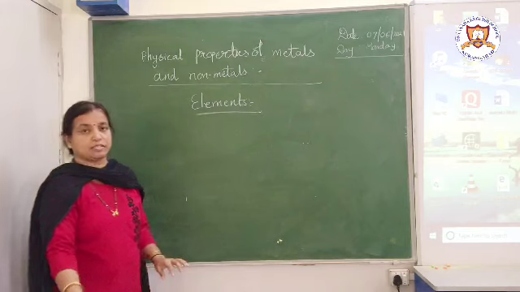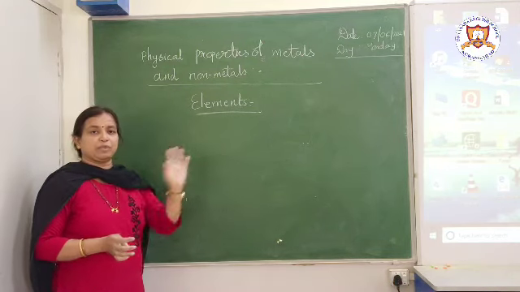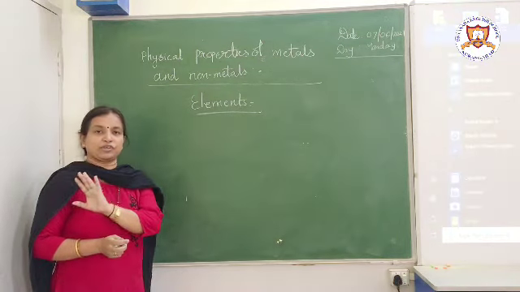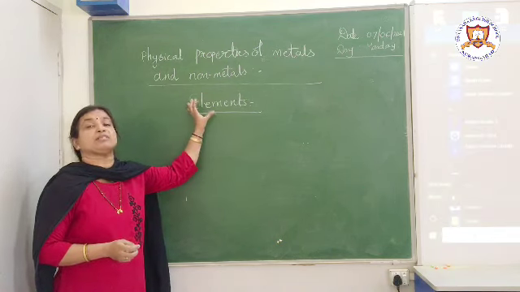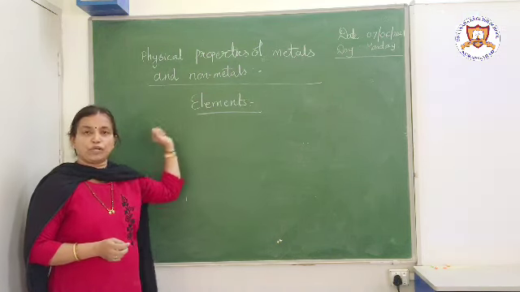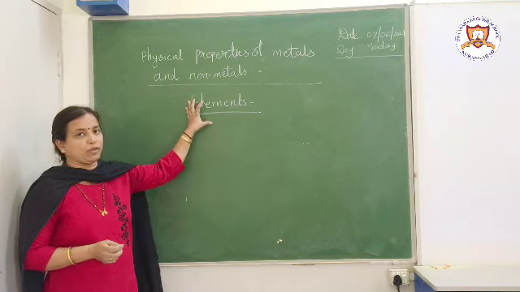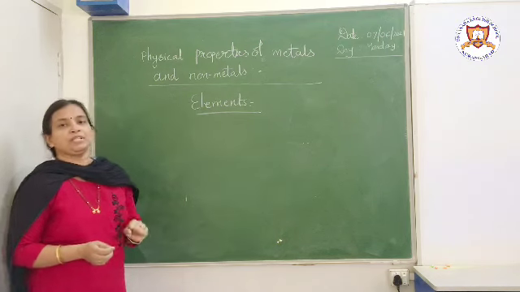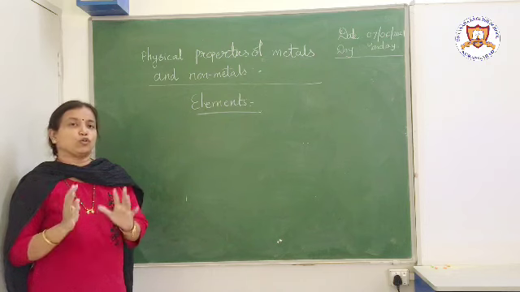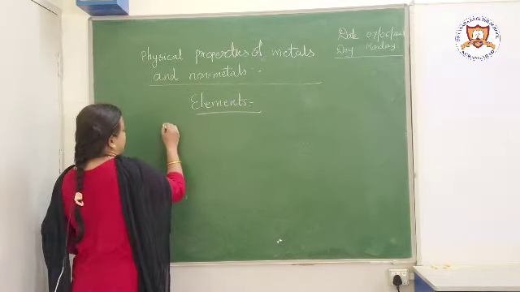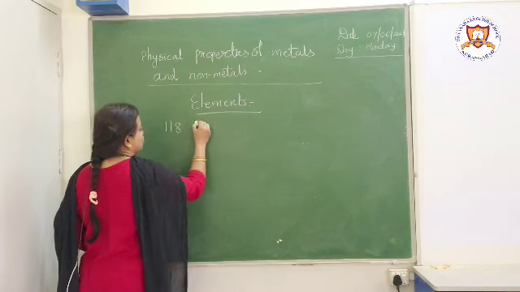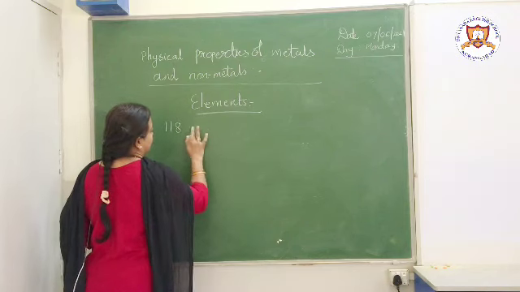As we have seen, children, matter can be classified into pure substances and mixtures. Then we have seen pure substances can be further classified into elements and compounds. So we are talking about elements right now. Whenever we study elements, we should know how many total elements there are. So the total is near about 118 elements.